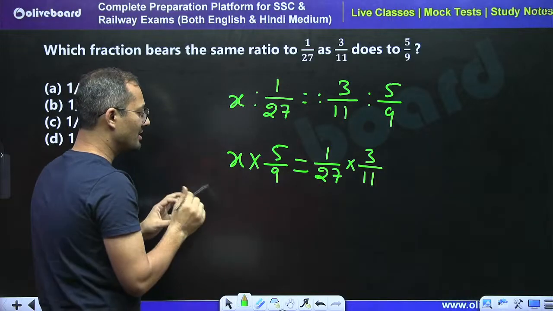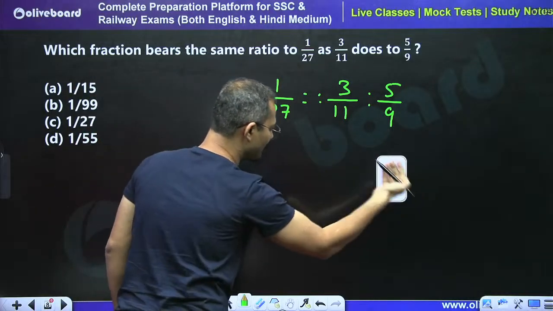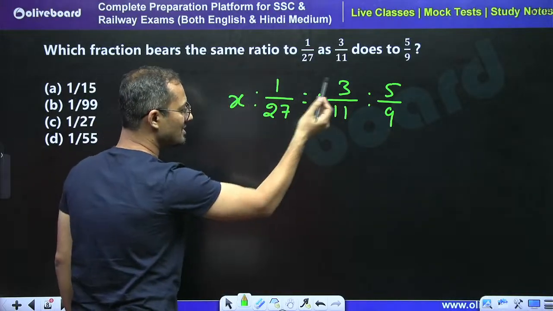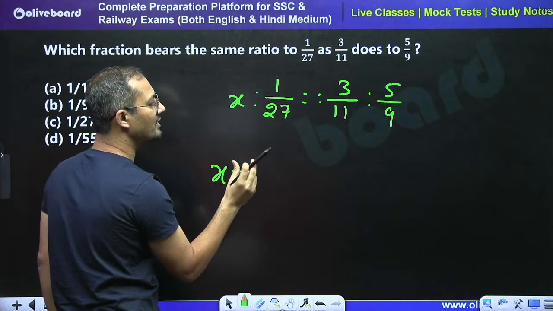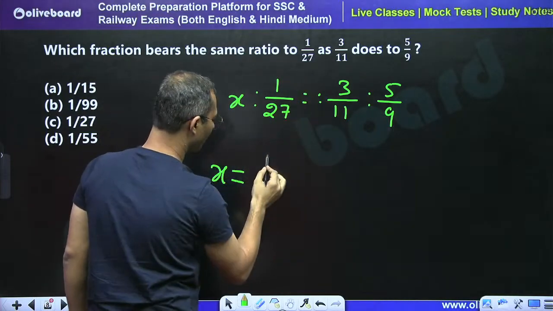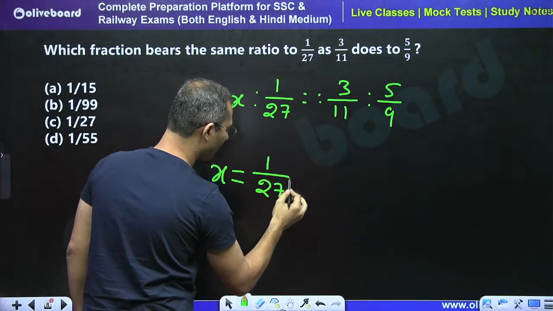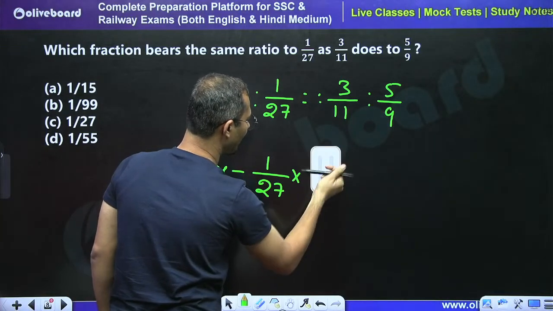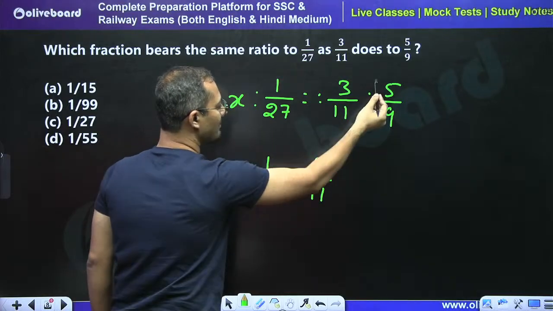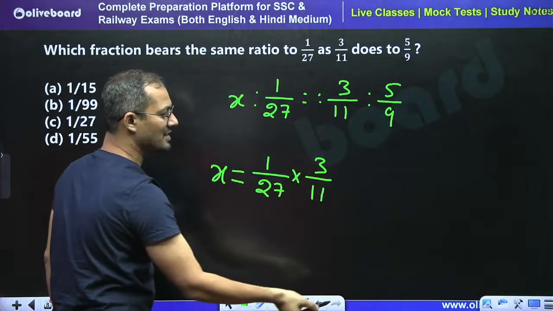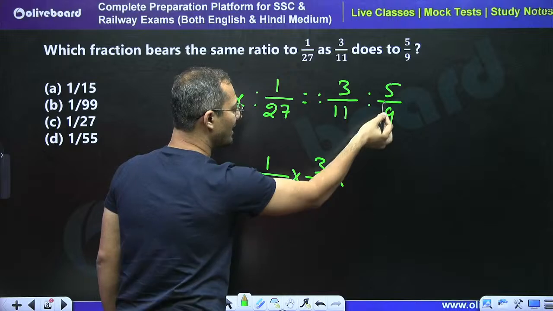Everyone does this, but my dear friends, do not do this. After reading this question, just directly say that x is equal to the product of the mean terms, 1 by 27 into 3 by 11, over the extreme term. This term is transferred to the other side, so it will be reciprocated.